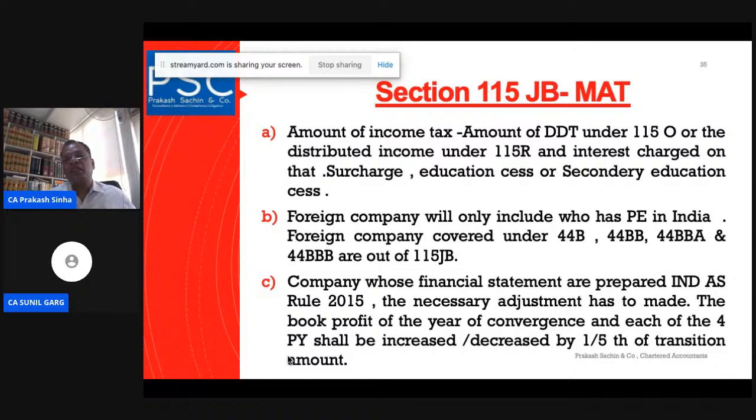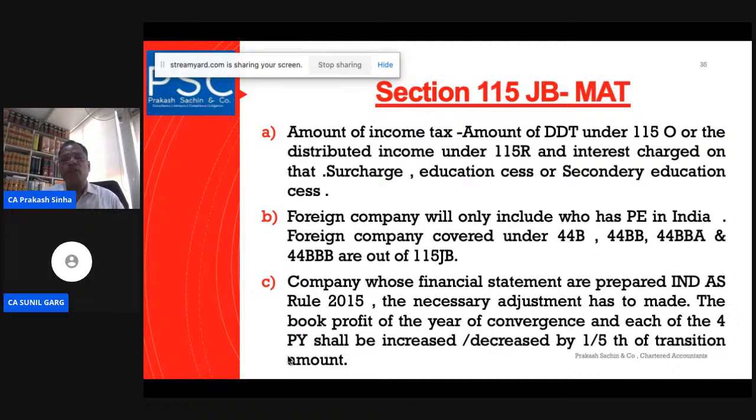Amount of income tax, amount of DDT under 115O or the distributed income under 115R, or the interest charged, surcharge, education cess. What we have discussed till now is the first part, that this is the amount of income tax that has to be added back here. What is the meaning of income tax? Income tax means the amount of dividend distribution tax under 115O or the distributed income under 115R, or the interest charge, the surcharge and education cess. Whenever we talk about income tax, this includes the surcharge, education cess and secondary cess.